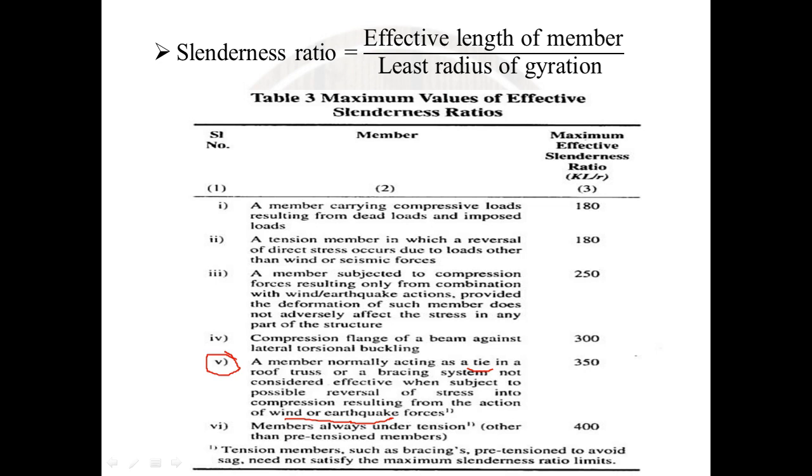What does it say? A tie member or a bracing system subject to a reversal of stress into compression, this is taken as 350.